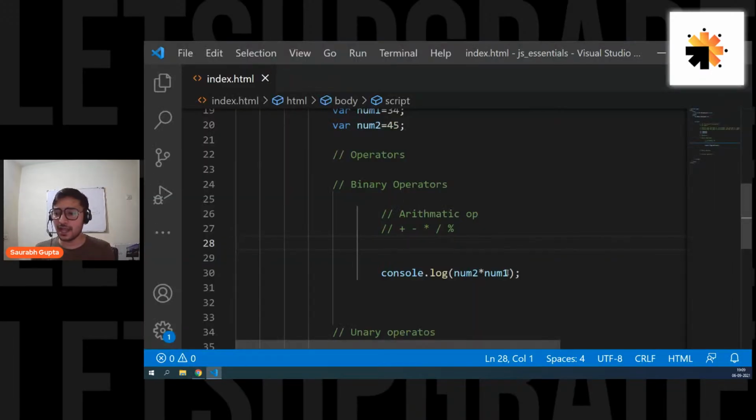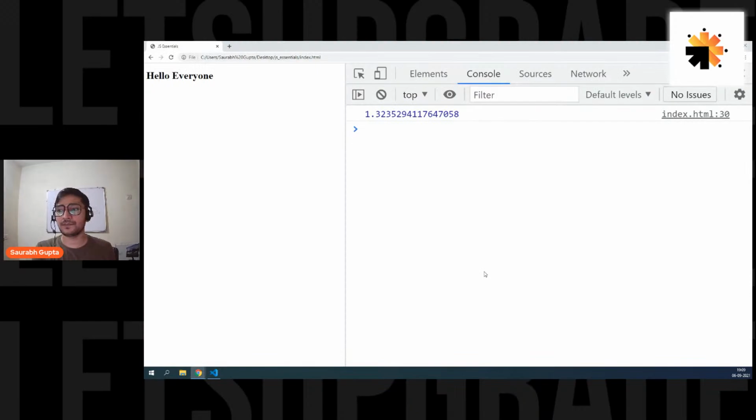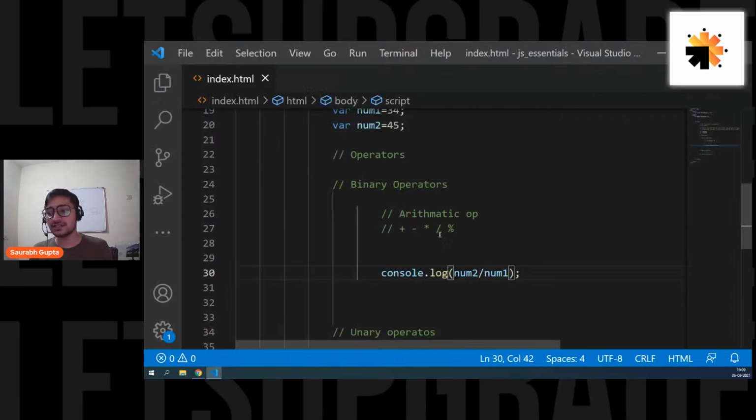Simple. And you can also perform the division like this. Here we go, 1.3235 and so on. So this is the quotient, guys. You know it. Whenever you perform division, you get two things: one is the quotient, one is the remainder. Slash will always give you the quotient.